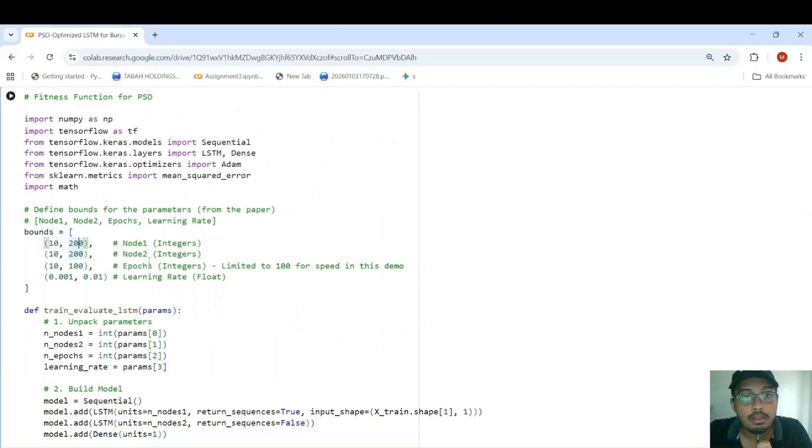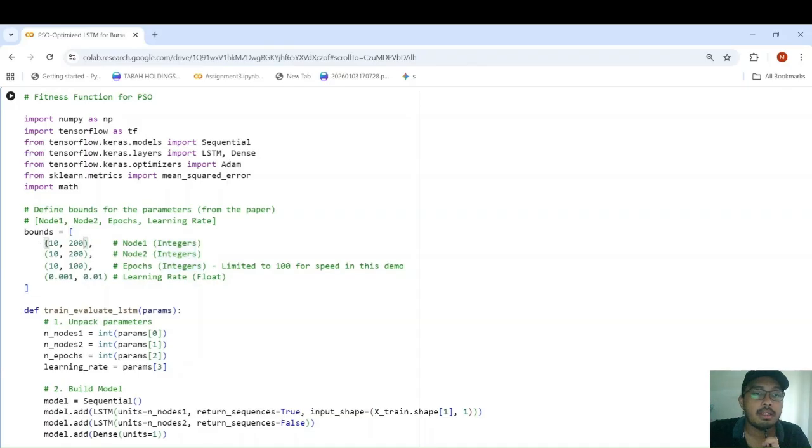So this code is the fitness function for PSO. We are preparing the PSO before we actually train the LSTM with PSO. As we know, PSO creates particles or temporary models that will run with random numbers or random hyperparameters, and they will keep optimizing themselves. They will compare their own best with the swarm best, and keep doing that. For our model, we only choose 3 particles to make it faster for the demo.